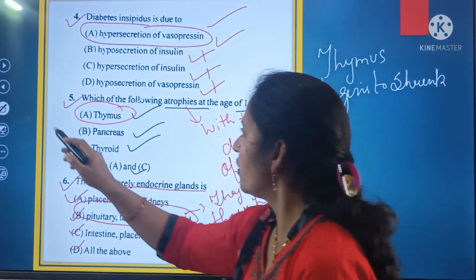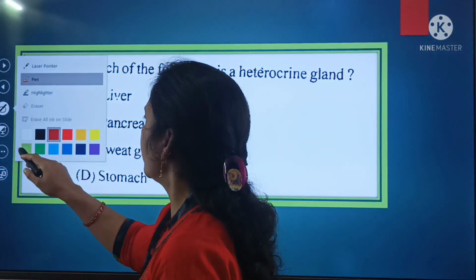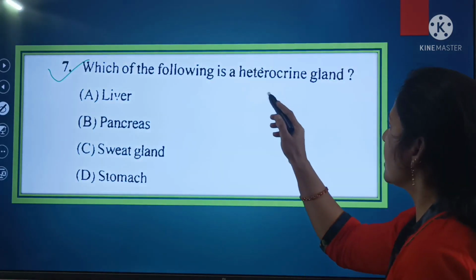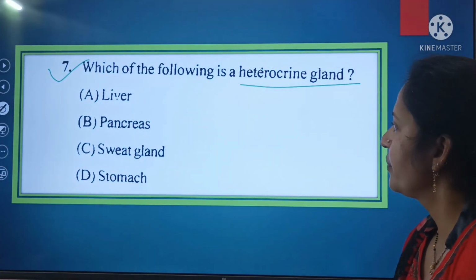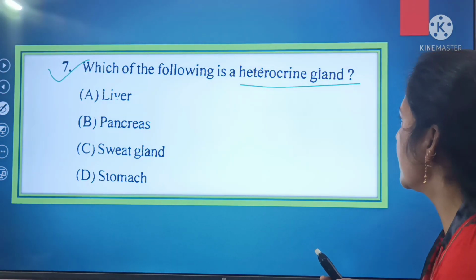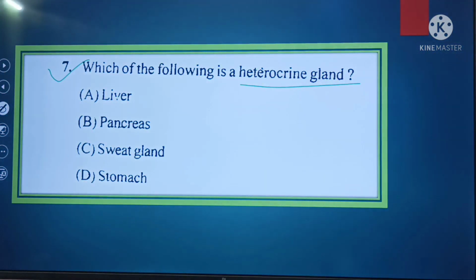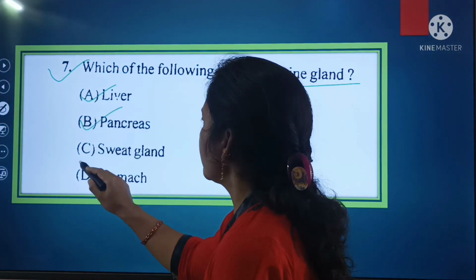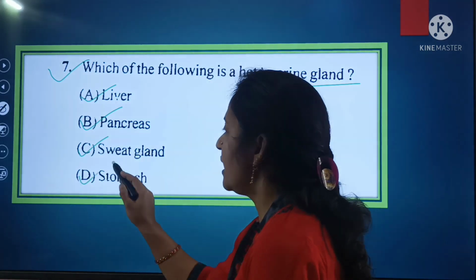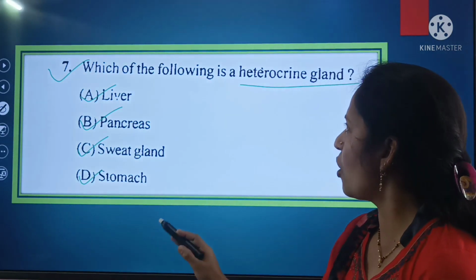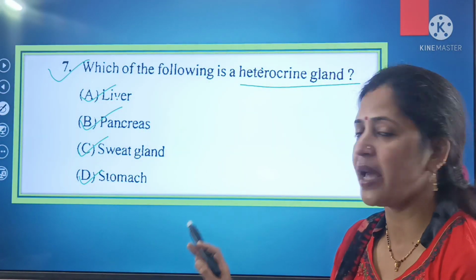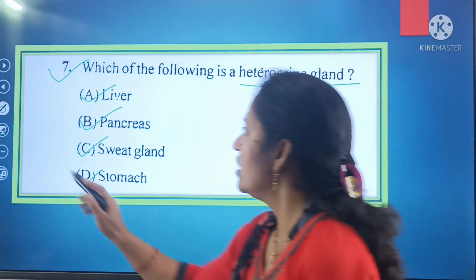So here this is the right answer. Now shift to the next question, and your next question is: which of the following is a heterocrine gland? It is your question number 7. Options are A liver, B pancreas, C sweat glands, and D stomach. So out of these options, which is the heterocrine gland?